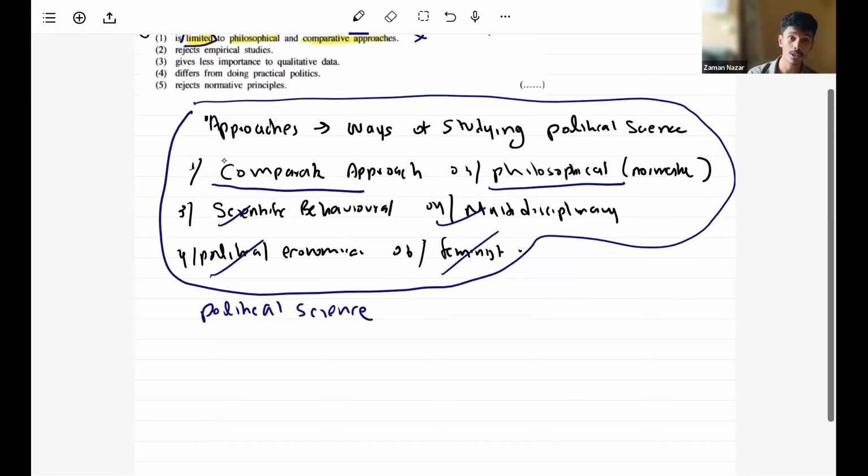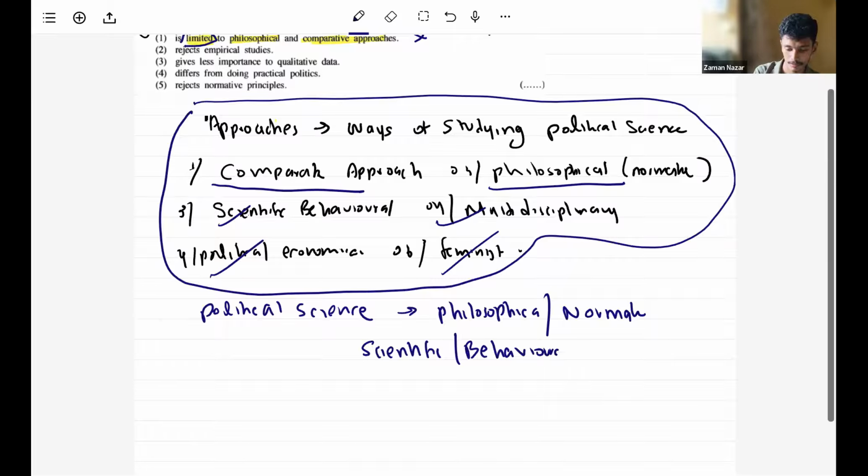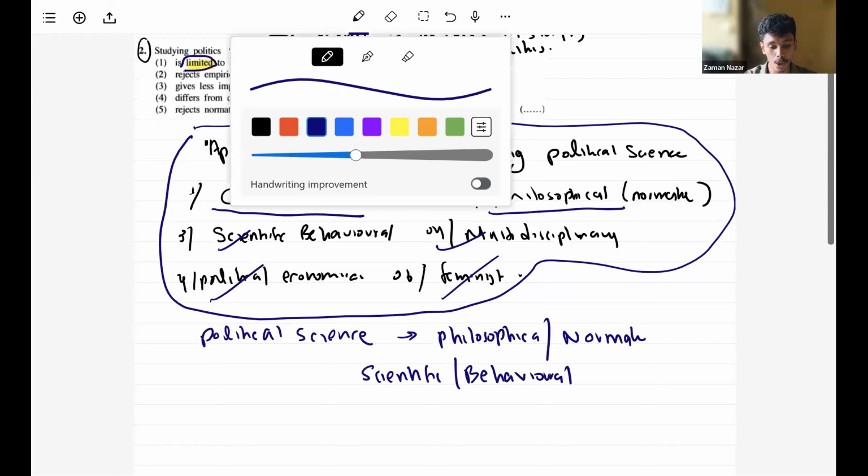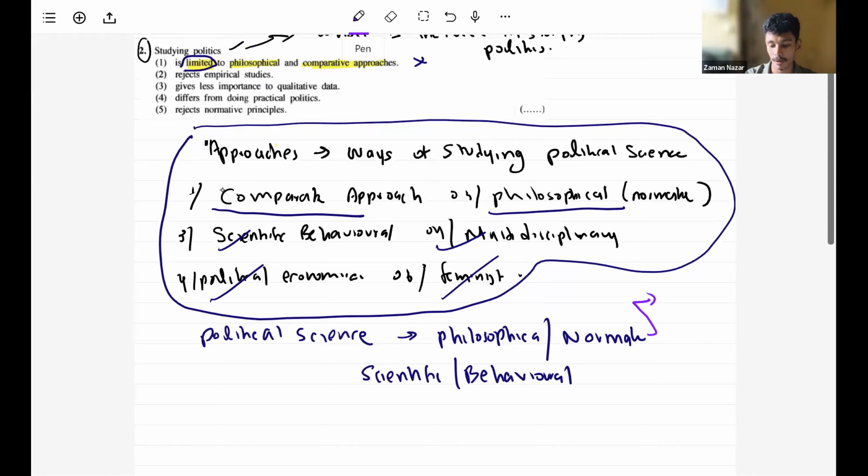Those two approaches are somewhat opposite of each other. Philosophical, which we also call the normative approach, and on the other hand, scientific, which we call the behavioral approach. When it comes to the philosophical normative approach, keep in mind it mainly uses normative principles.